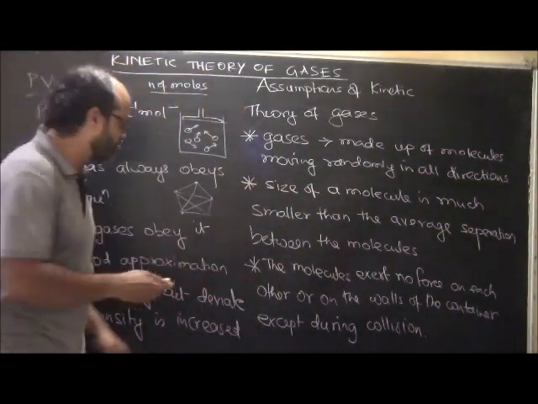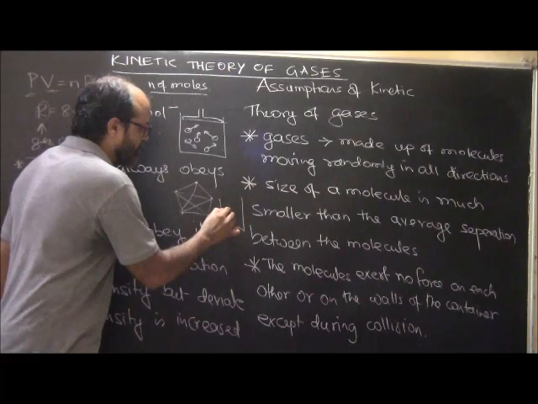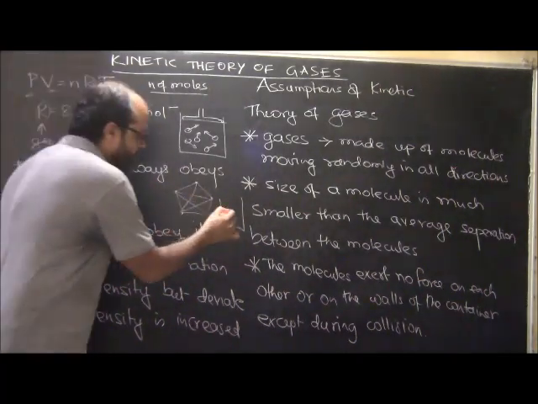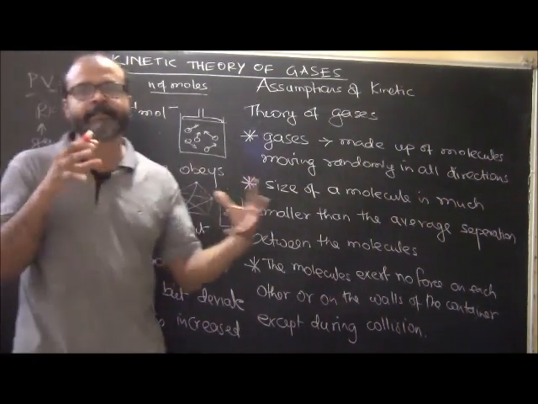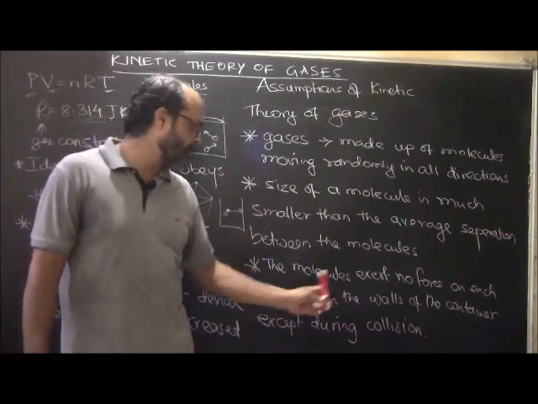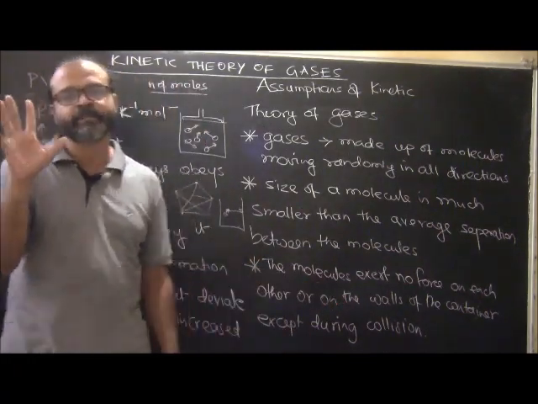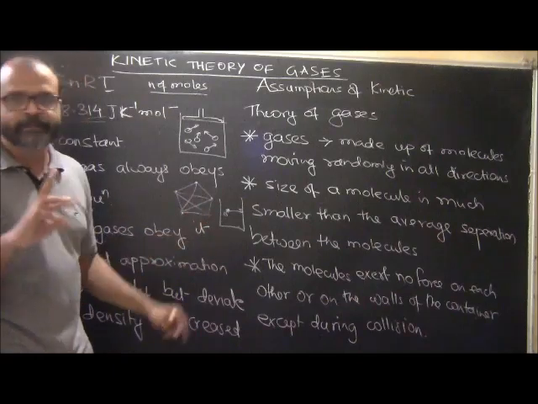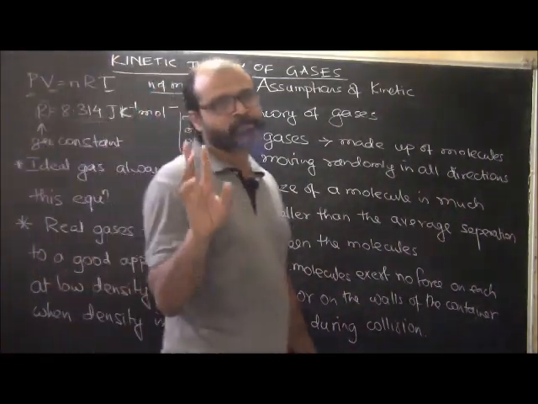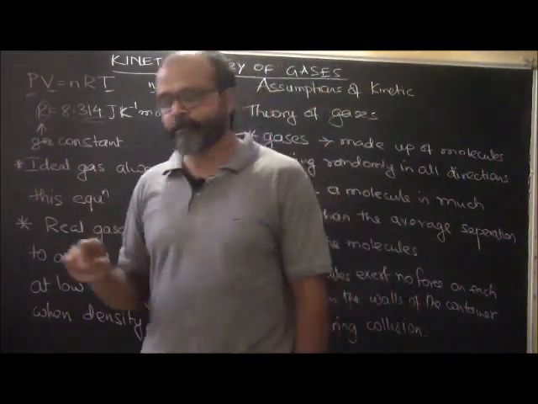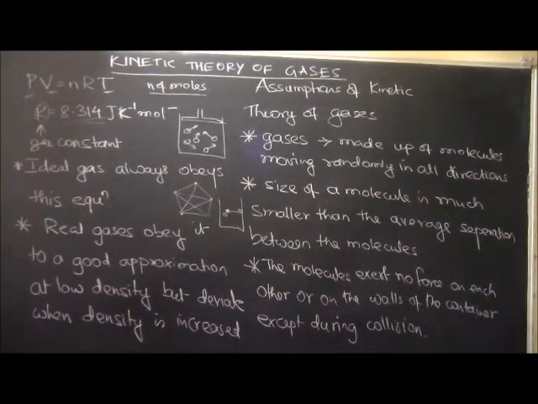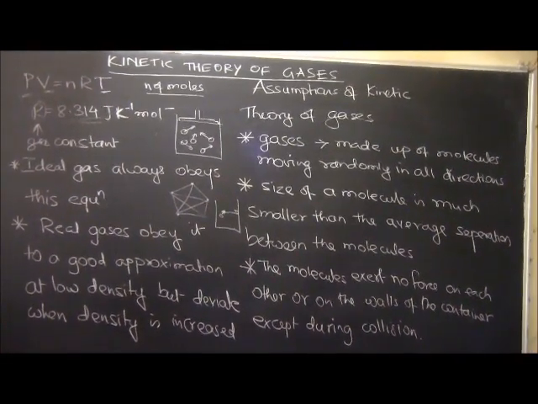So apart from collision, if I have a molecule located here, it is not going to exert any force until it hits the container. When it hits the container, there will be a force exerted. So the molecules exert no force on each other or on the walls of the container except during collision. When the collision happens, either with themselves or with the walls, the dynamics might change. They will exert a force only when they collide. You can take a snapshot of the same.